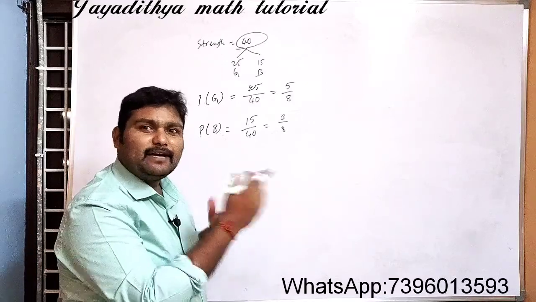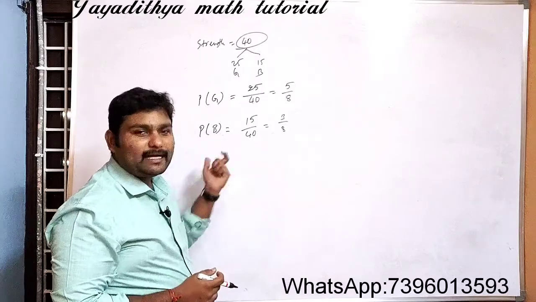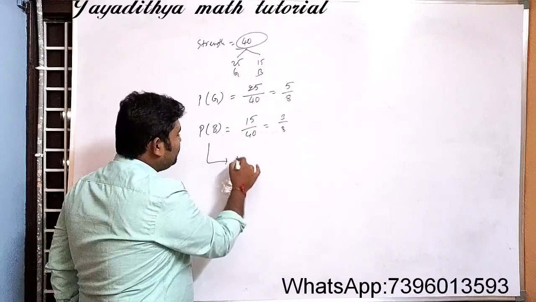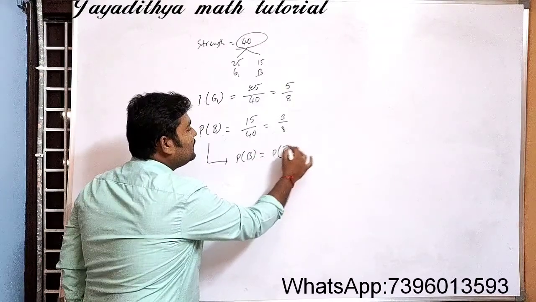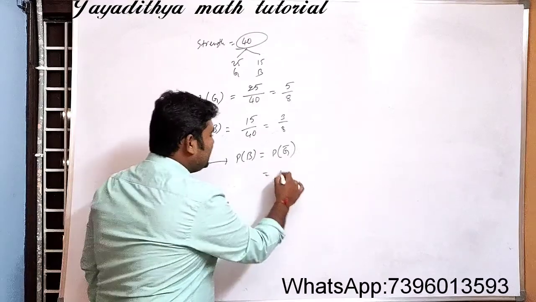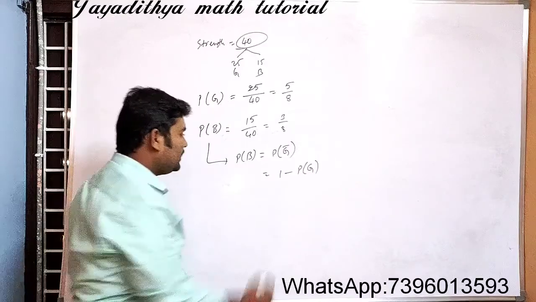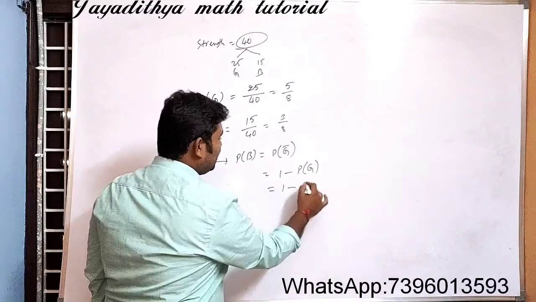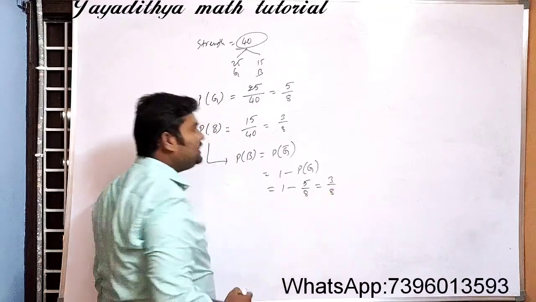You can also do this by using the complement. If it is not a girl, definitely it should be a boy, right? If you are talking about a boy, it should not be a girl. So you can also write probability of boy is equal to probability of not a girl. Can you write or not? So what is the probability of not getting a girl? That is 1 minus probability of girl, which is 1 minus 5 by 8. Here also you will get the answer as 3 by 8.